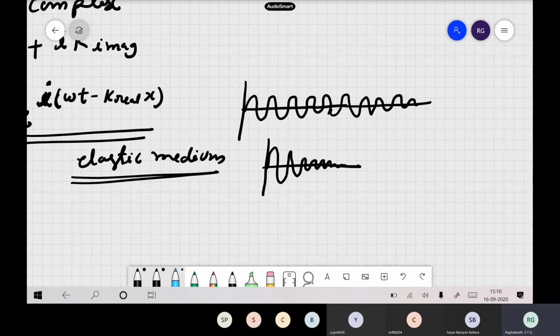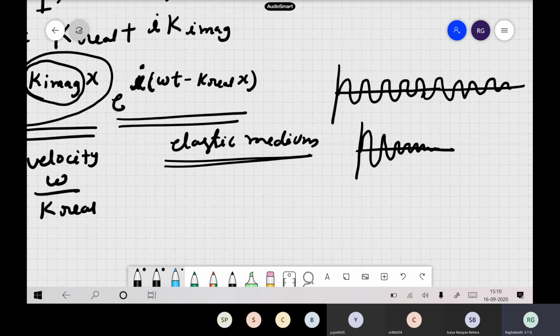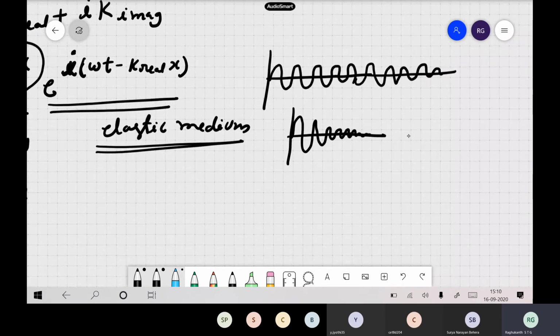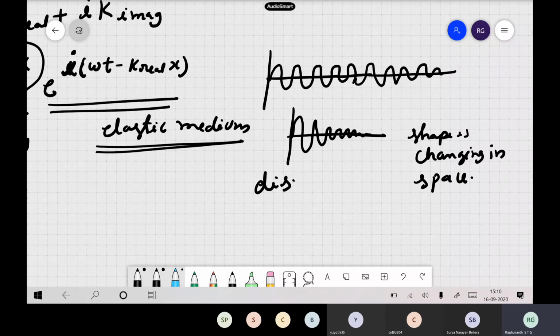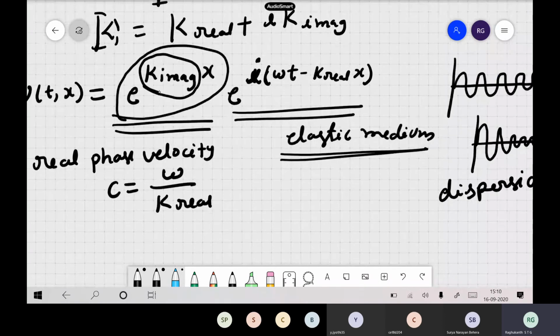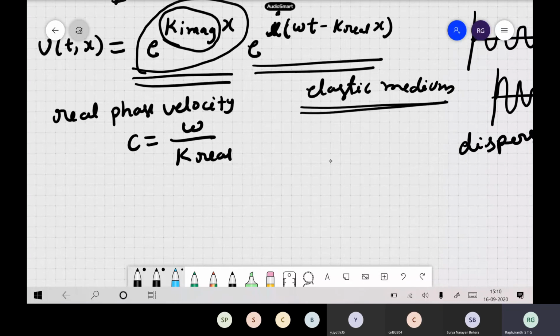But in a viscoelastic medium, because of this thing, the shape of the wave is getting changed in space also. You followed? So the shape is changing in space. Now, what do you call this property? In time we call this dispersion actually. You followed, right? The dispersion in space, because please see here, your things are into x itself. So this quantity we call dispersive. That's why generally we say that in viscoelastic media waves are dispersive. Okay, so that is how this comes.